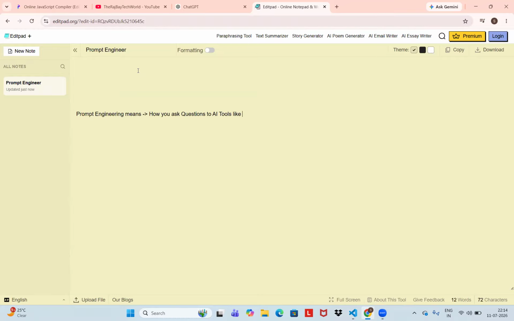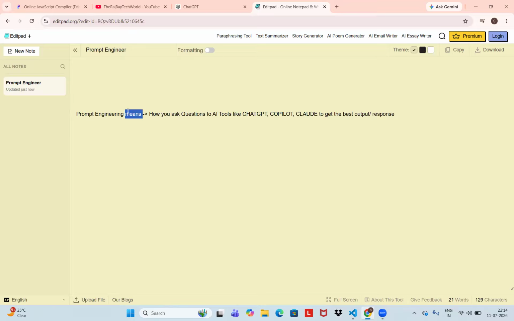Like ChatGPT, Copilot, Claude, and others. So there are multiple AI tools, right? To get the best output or best response. So that is nothing but prompt engineering.